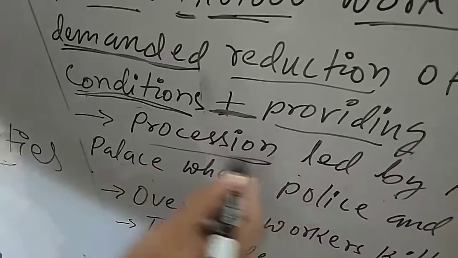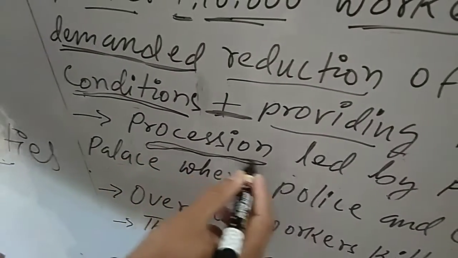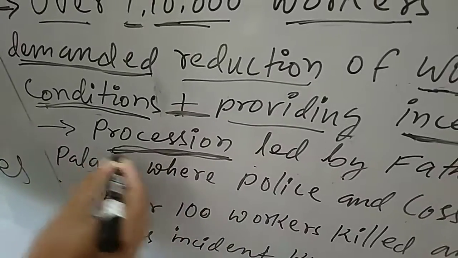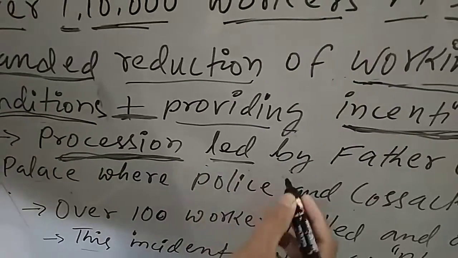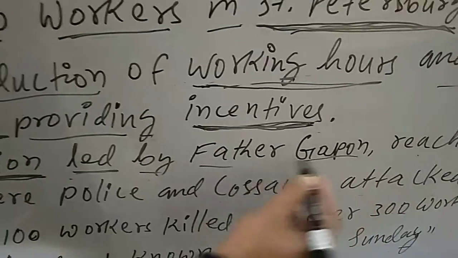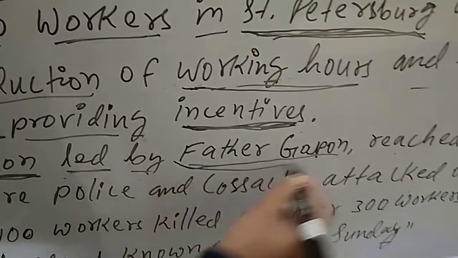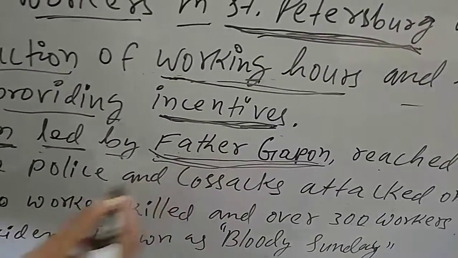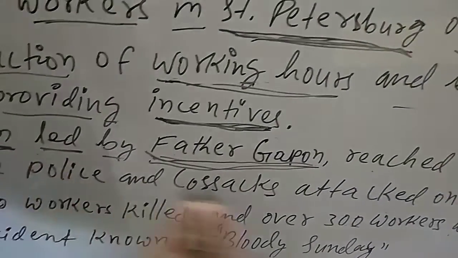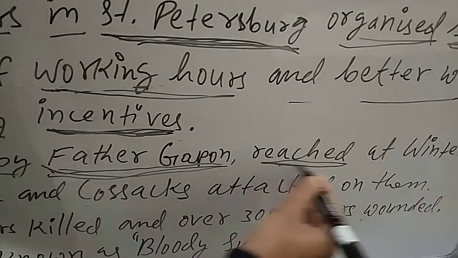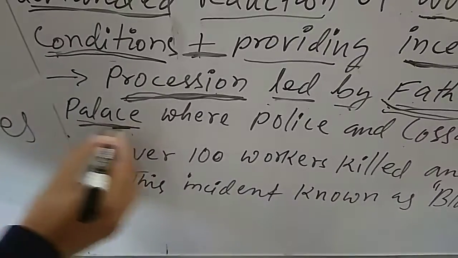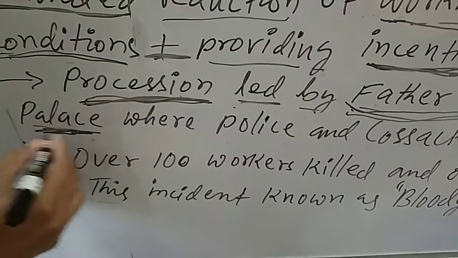Now procession. What procession? The protesters, those who are shouting and protesting outside. The procession was led by Father Gapon. It is the name of a person. He was the leader, leading the workers in the procession. They reached Winter Palace in Russia, where the king used to sit.